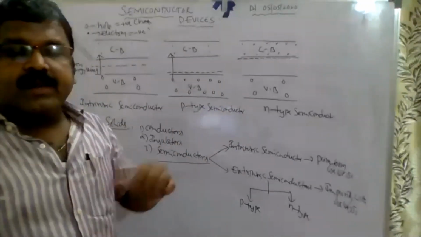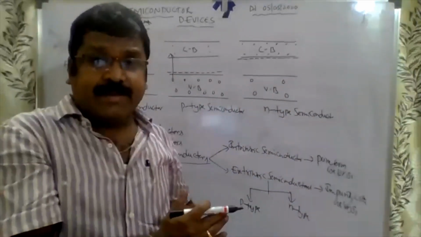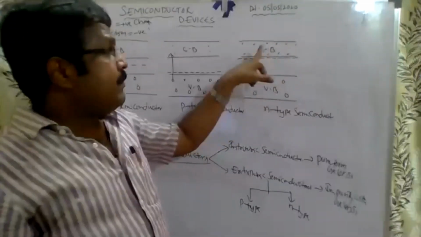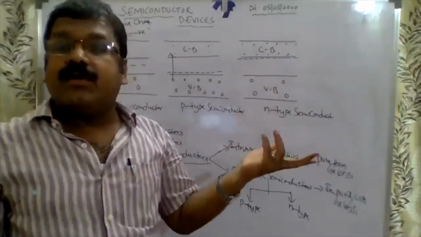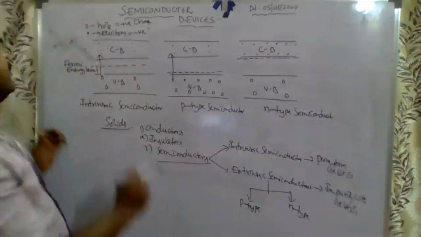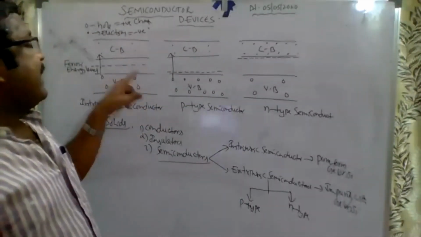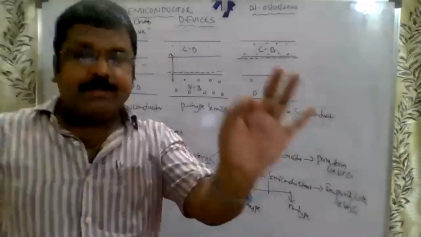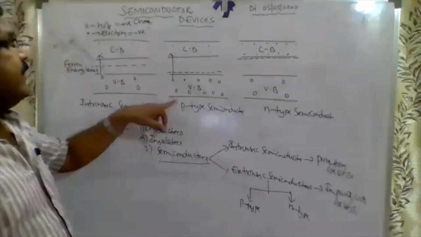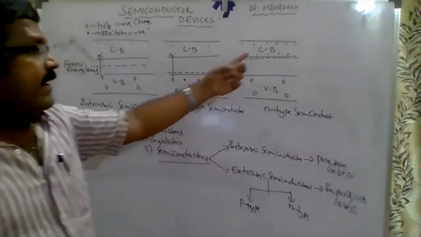What about n-type? N-type means fifth group element added to the pure form of silicon or germanium, then we get the n-type. N-type has excess electrons, so majority electrons and minority holes. This is the explanation for intrinsic, p-type and n-type semiconductors. The Fermi energy level is exactly in between in the intrinsic semiconductor, near the valence band in p-type, and near the conduction band in n-type.